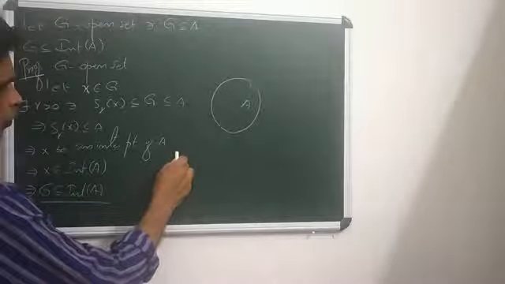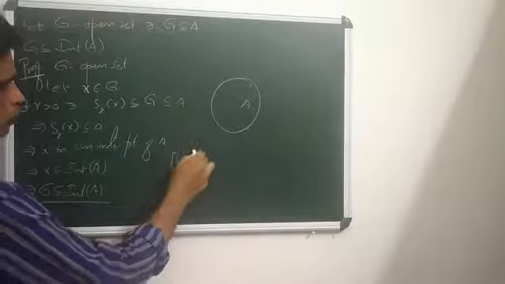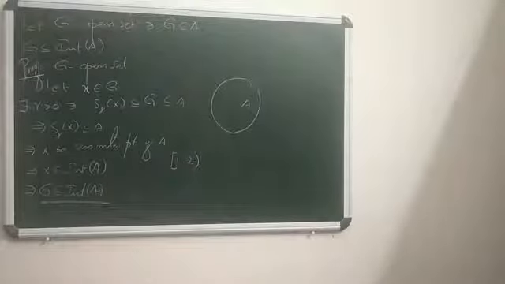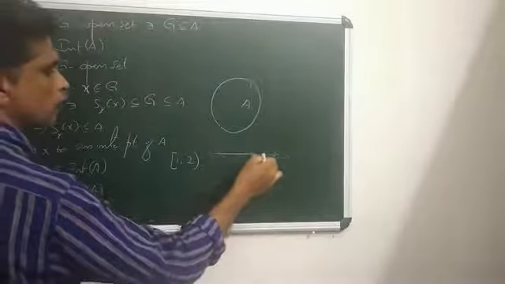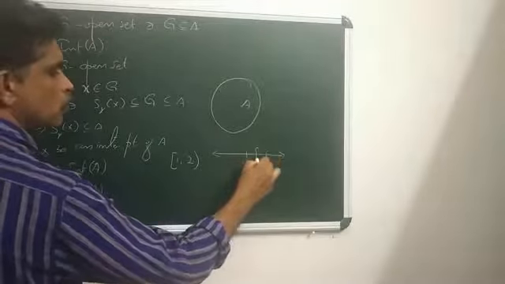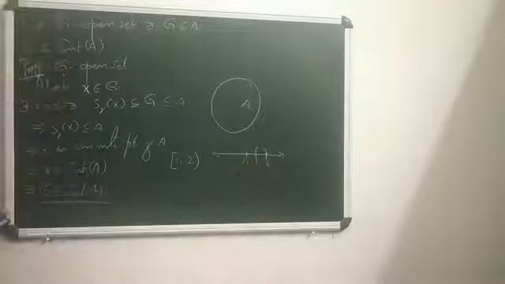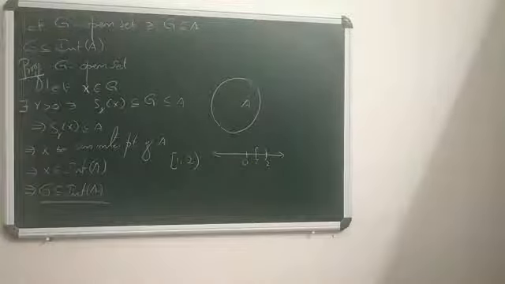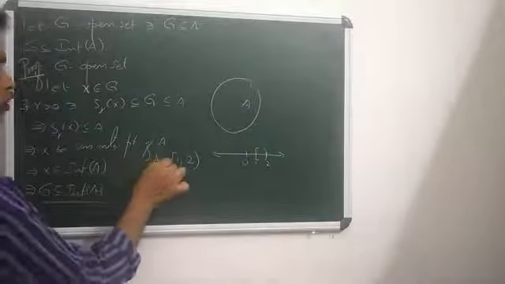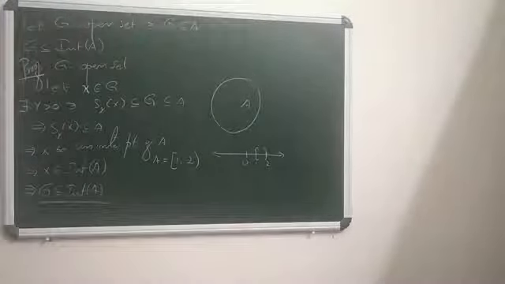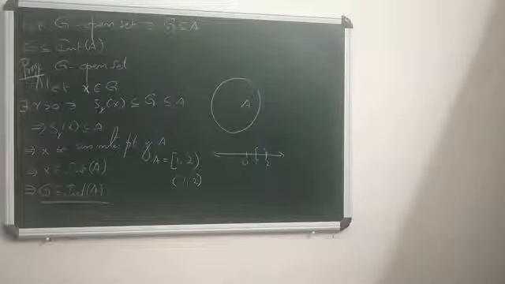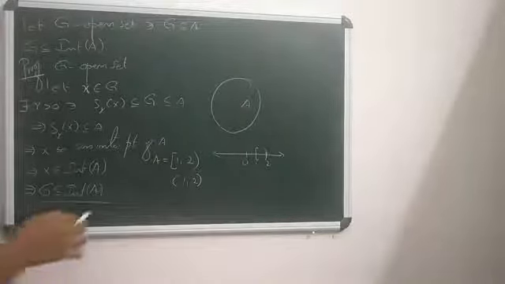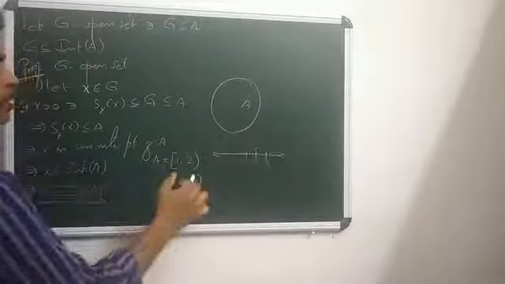What about the interior of the closed-open interval [1, 2)? Come to the real line: 0, 1, 2. So it is [1, 2). Suppose it is A, A equals [1, 2). What is the interior of A here? Interior of A is the open interval (1, 2). Why? Because interior of A is the largest open set contained in A. The largest open set contained in [1, 2) is nothing but the open interval (1, 2).